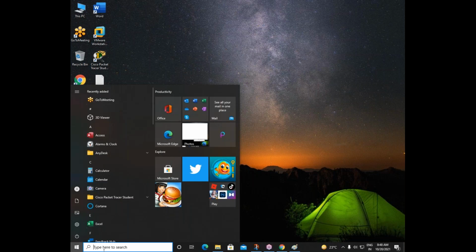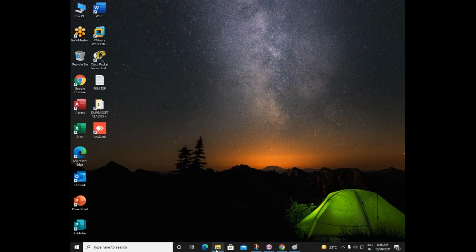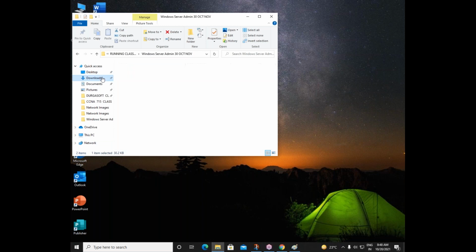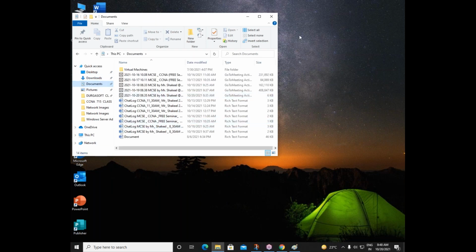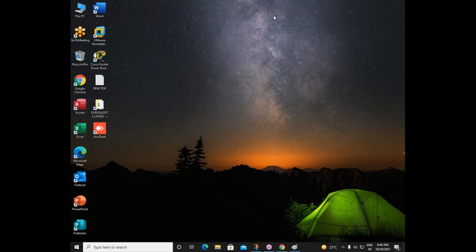In this start menu, we have some options. Okay, there is this computer option where we can see downloads, documents, and all those things we can see here. So your server operating system will be exactly like this. Okay, your server operating system will be exactly like that.